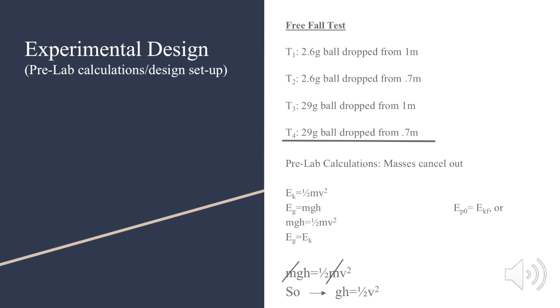Mass of the balls is considered directly proportional to the kinetic energy product. However, there's also potential energy to consider, so an object's mass should not affect its motion. Because before the fall, there was only potential energy. At the end of the fall, there's only kinetic, so we're able to set these equations equal to each other. So the relationship between kinetic energy and potential energy for this experiment allowed the masses to cancel out and not be relevant for this focus of discussion.